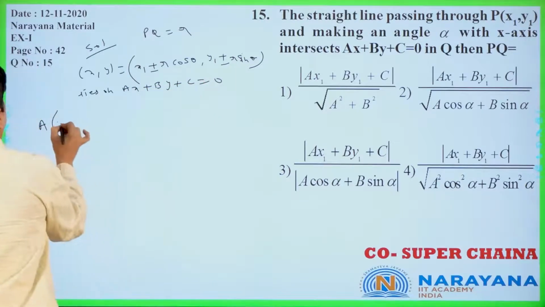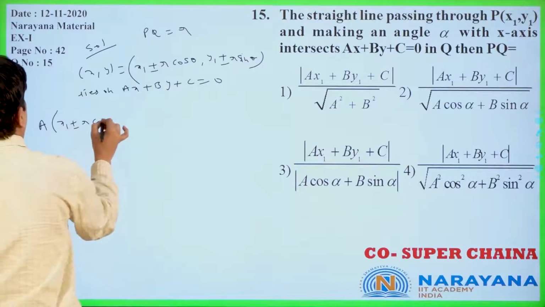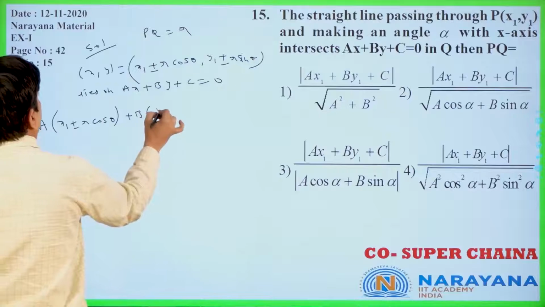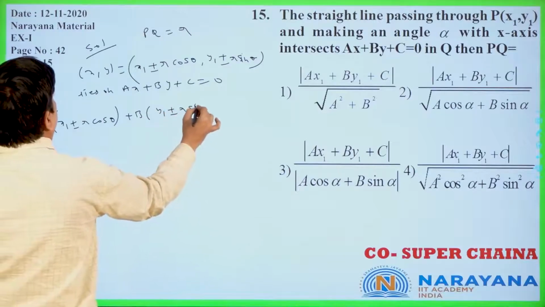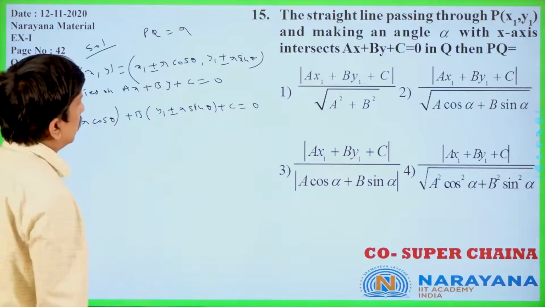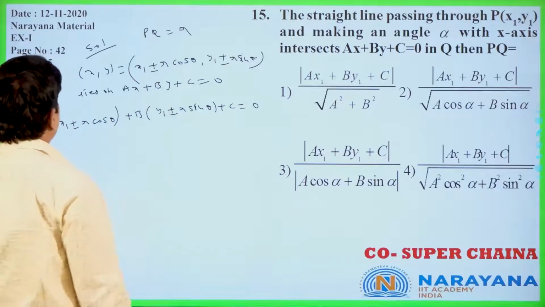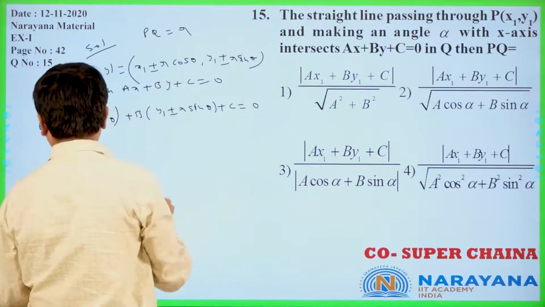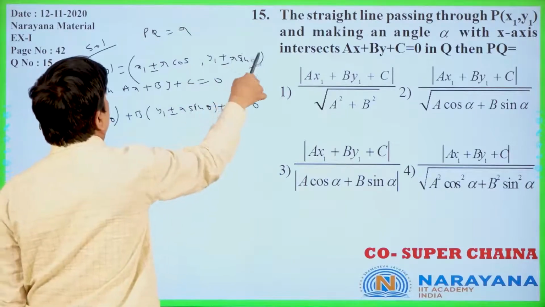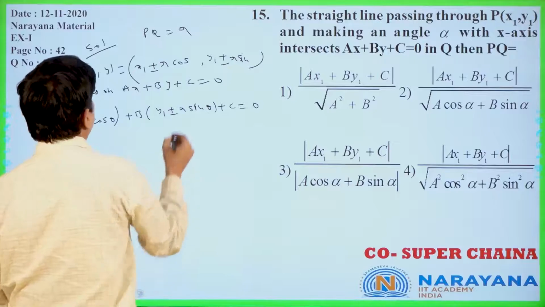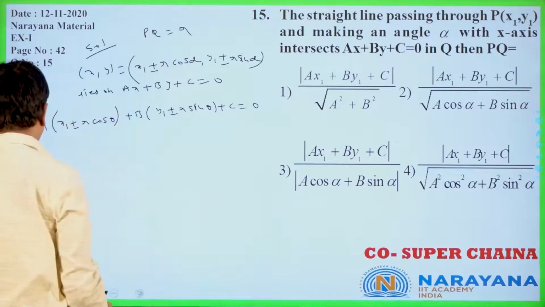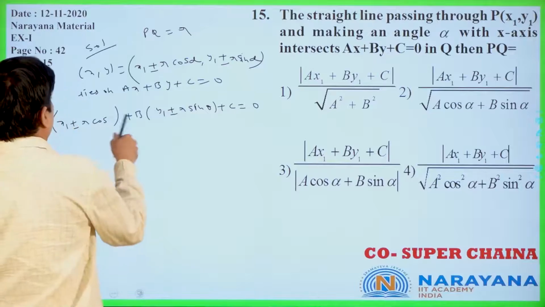A into x1 plus or minus r cos theta plus b into y1 plus or minus r sin theta plus c is equal to 0. Here instead of theta we have to take alpha only. They are given alpha only. Okay, we have to change that one. That is not theta, that is alpha. This is also alpha. Here also you will get alpha only.